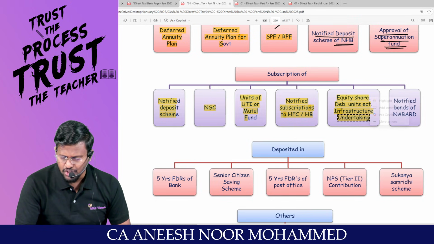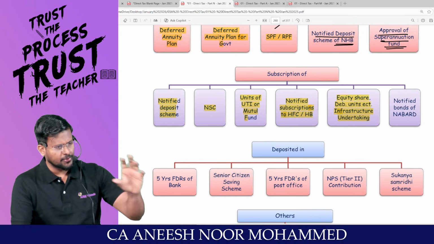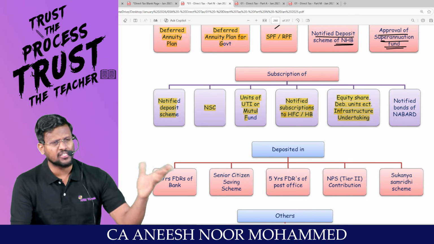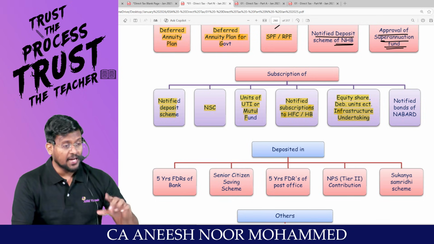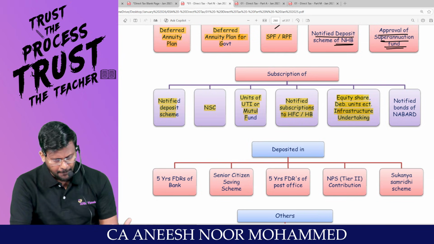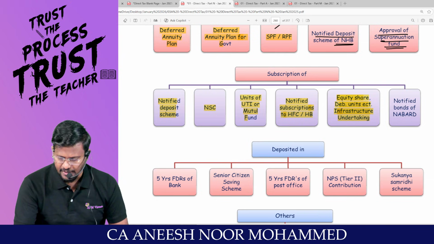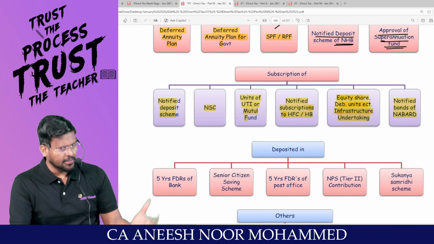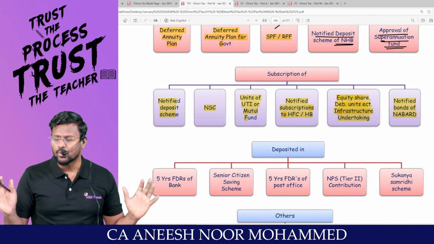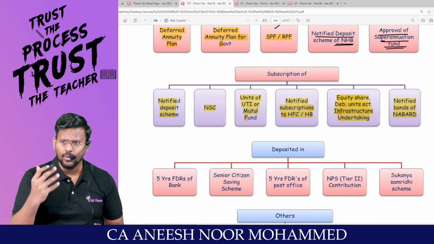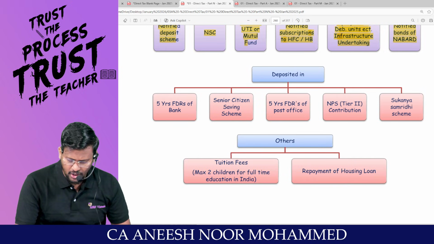Equity share, debentures, units, etc. of the infrastructure undertaking. My dear lovable students, like infrastructure companies, DLF will be there. There are selected infrastructure companies. If you are, sir, acquiring the equity shares, debentures or units of the infrastructure undertaking, you are entitled to claim deduction under 80C. Notified bonds of NABARD. Sir, if you are subscribing the bonds of NABARD, basically these all are equity shares or preference shares of some listed people. If you are interested to invest there, you are entitled to get deduction under 80C.